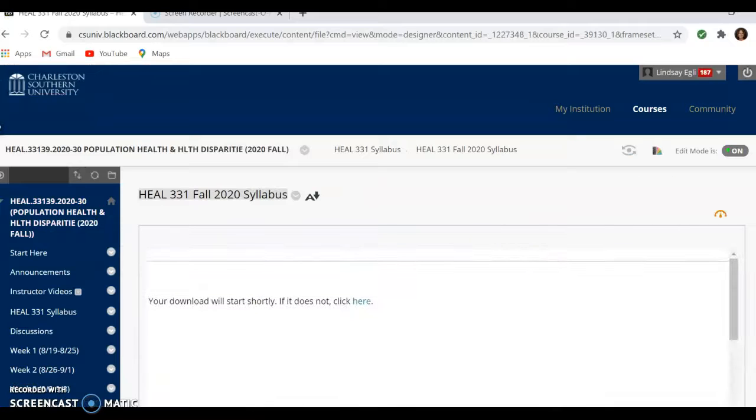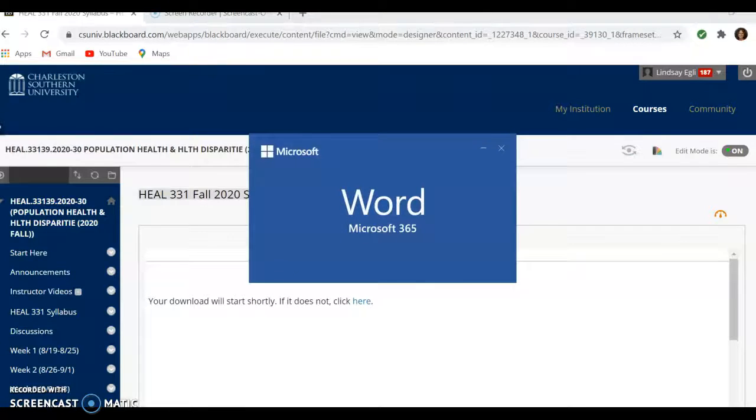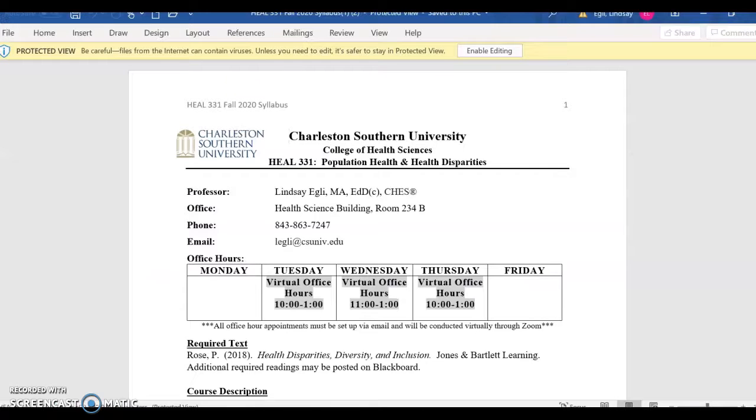Click on the syllabus. Now this is a fully online asynchronous course, which means that it's fully online. You complete the work on your own time. However, you do have due dates and deadlines that you have to abide by.